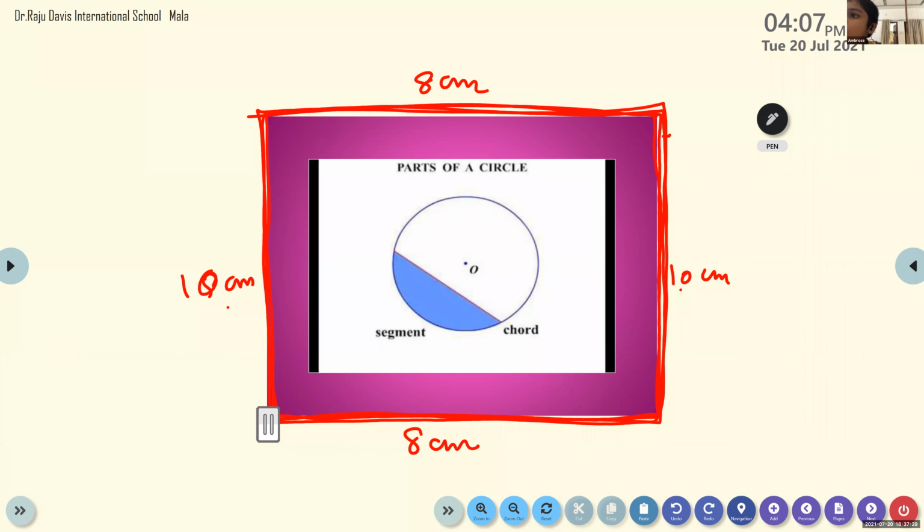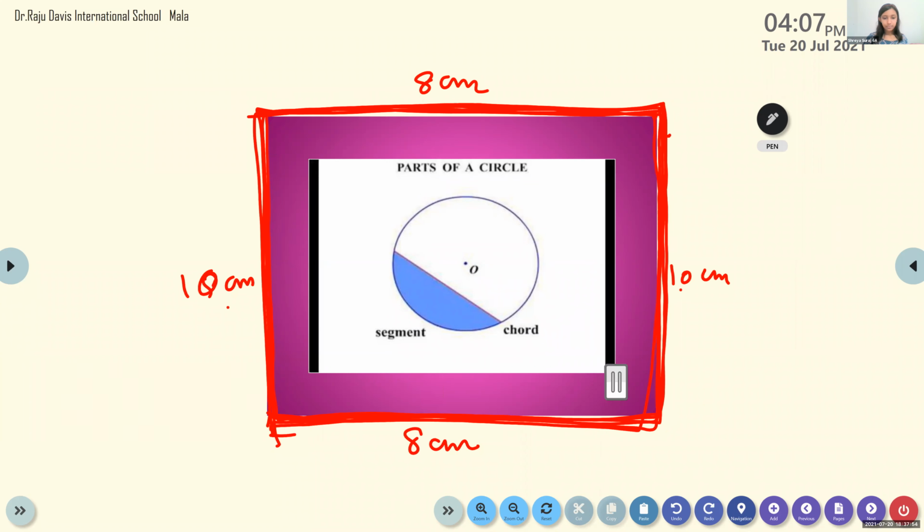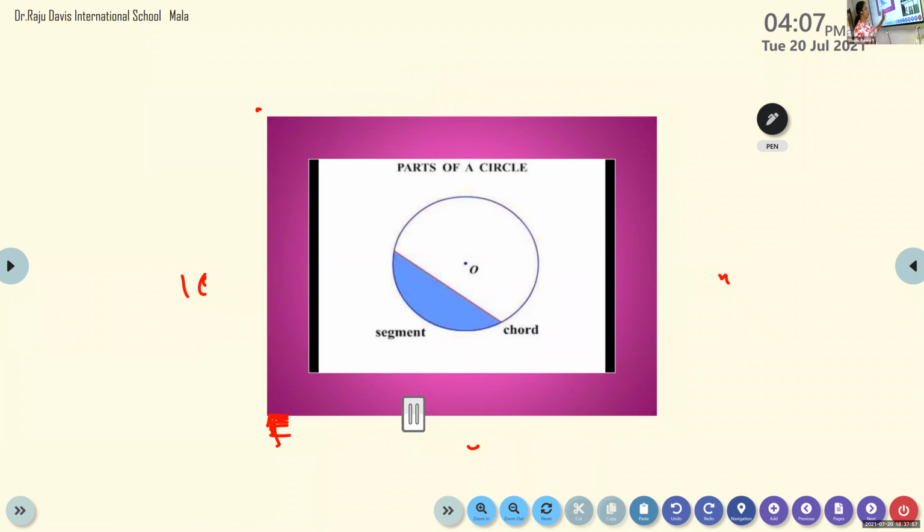Ma'am, no need of that 2 into L plus B. Let us add it and multiply with 2. What are you telling? Listen to me. You added 8 plus 10 plus 8 plus 10. I did not ask you to tell the formula. You listen to me. 8 plus 10 plus 8 plus 10, right? Yes, ma'am. You went around the figure. You went around the figure once, right? Yes, ma'am.